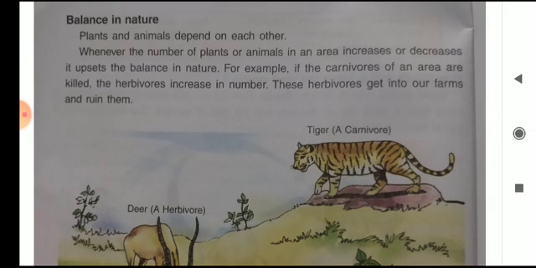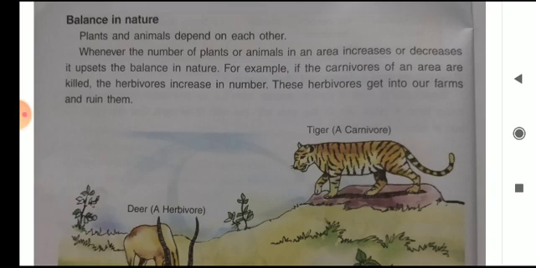Plants and animals depend on each other.